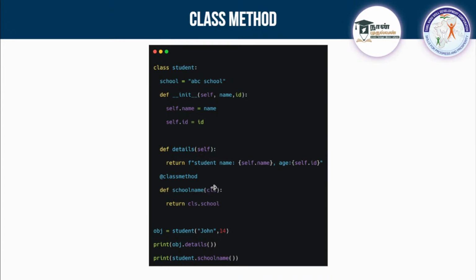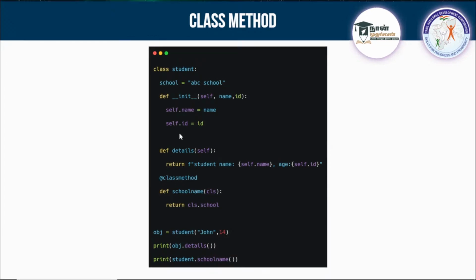CLS is for the class, self is for the object, and using CLS I can access this school. You cannot directly create that, you will get an error. If you want to create a class method, you have to use this @. Before that, call this @ and call classmethod. This is known as a decorator in Python. We'll see much more about that later.